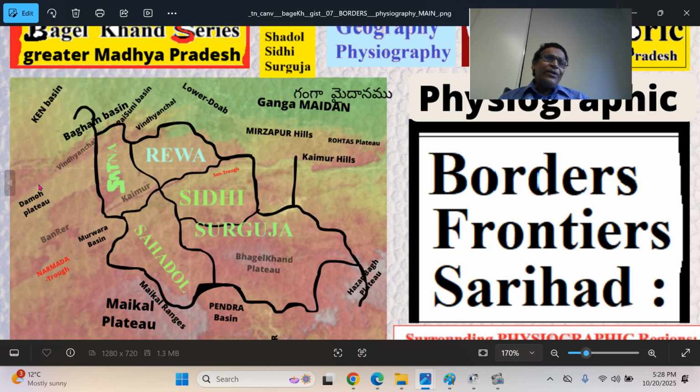The frontiers, this is the Vindhyachal region, the Vindhyachal Bijawar region. It is sometimes called Chhatarpur district, and it is also the northern part of Panna district. Further north is the river that goes, the Baghain river, that is the Baghain plains. That means east of the Ken river here, the Ken joins the river Yamuna here.